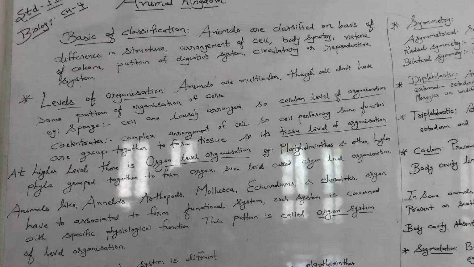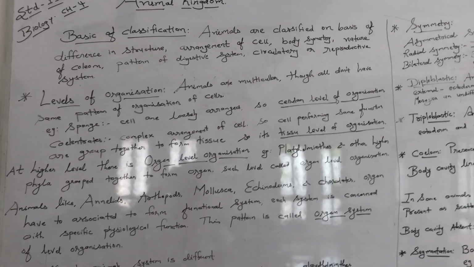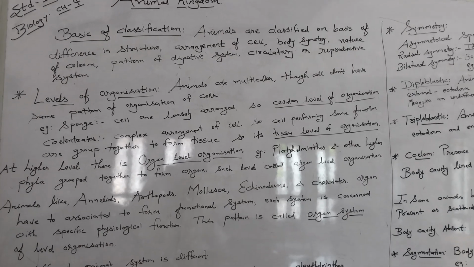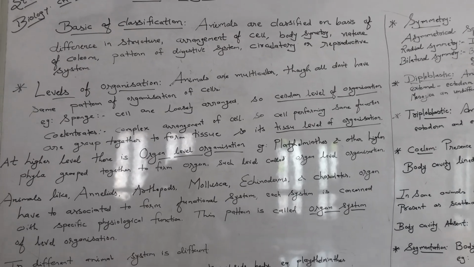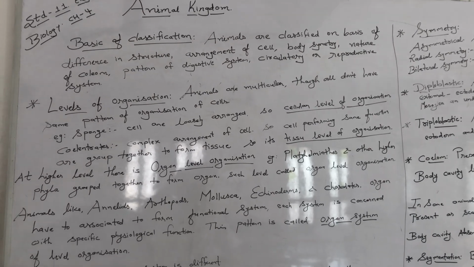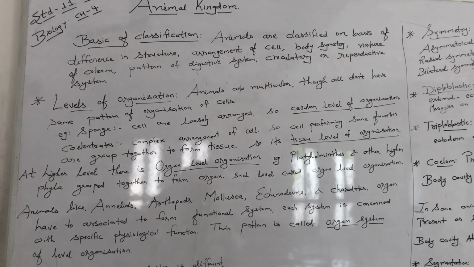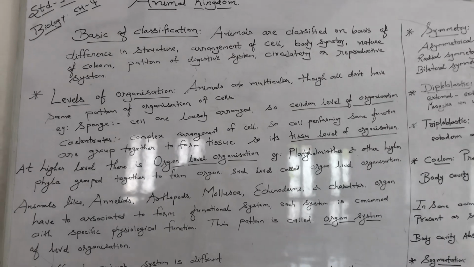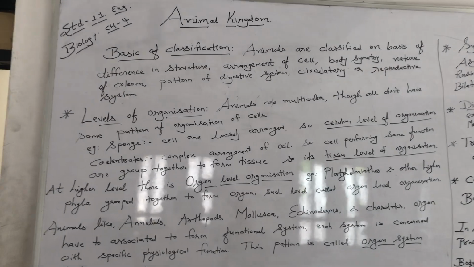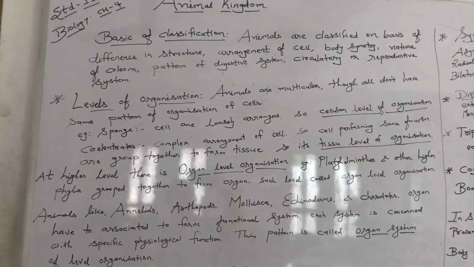Next, there is a level of organization. So what kind of level are they possessing? Generally animals are multicellular, right? All animals are multicellular. They all do not have the same pattern of organization of the cells, right? All animals possess cells, but they do not have the same pattern of organization.